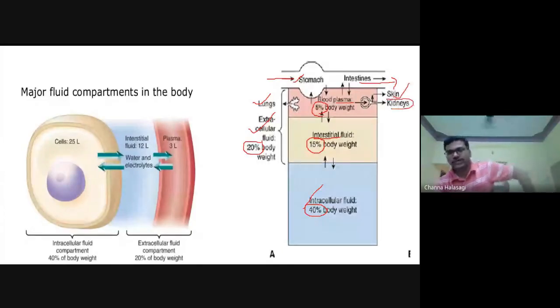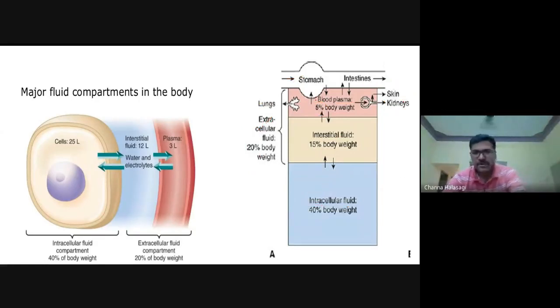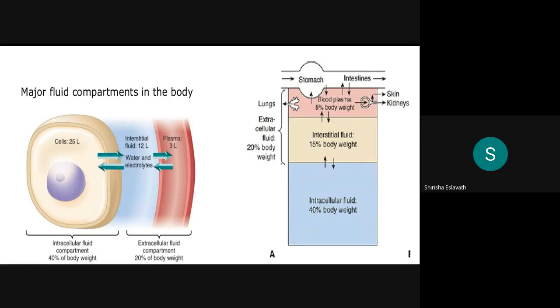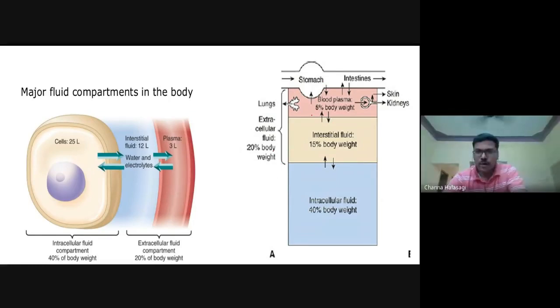Okay, this is one diagram which is taken from the genome. It is the nutshell of whatever we discussed. Did you follow this, guys? Did you understand this diagram? Just by revising this one diagram, we can memorize the whole fluid compartment topic.